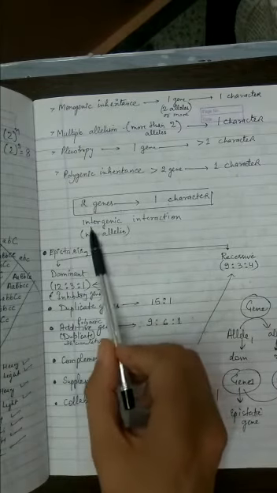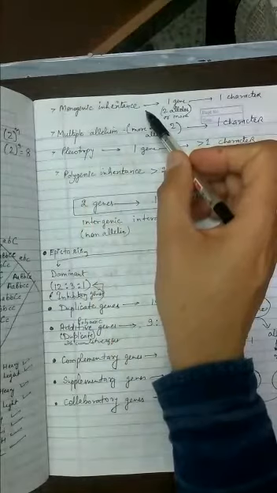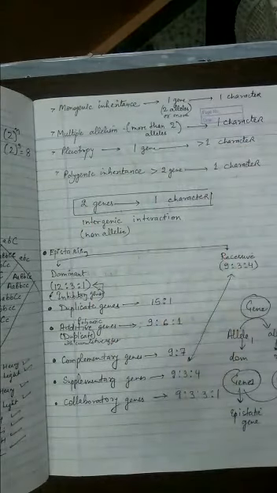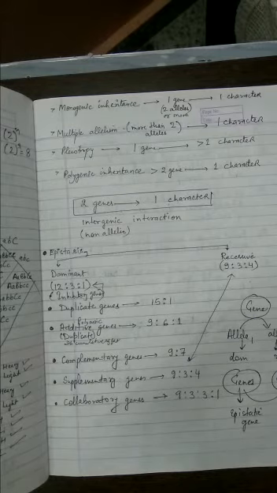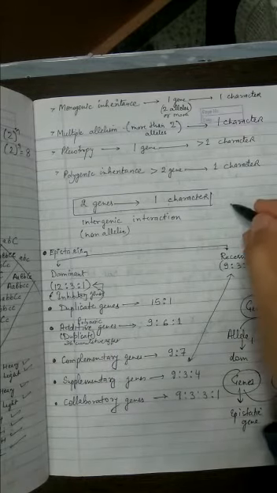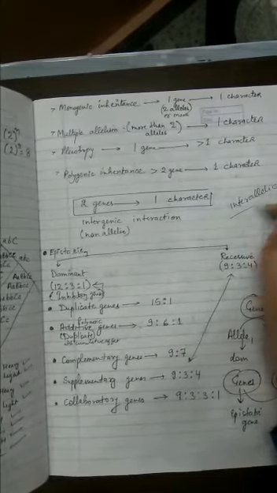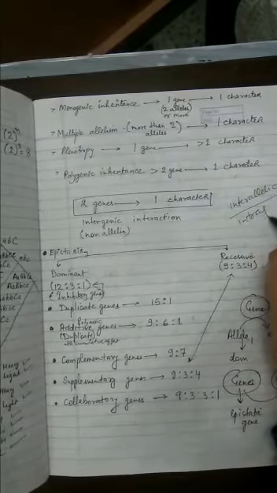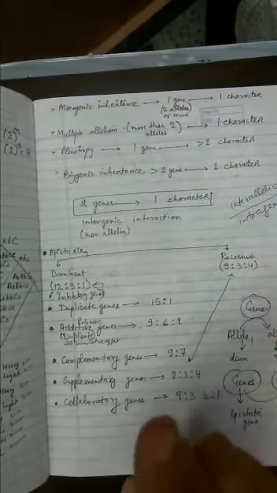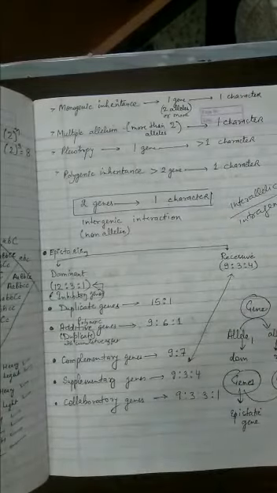Because please remember, monogenic inheritance or the Mendelian qualities which we learned are interallelic, also called intragenic because we are talking about only one gene or one factor. But now what you are going to learn is between two genes.